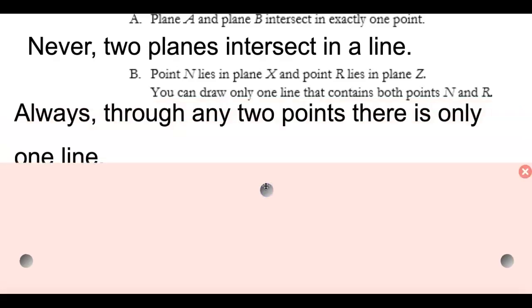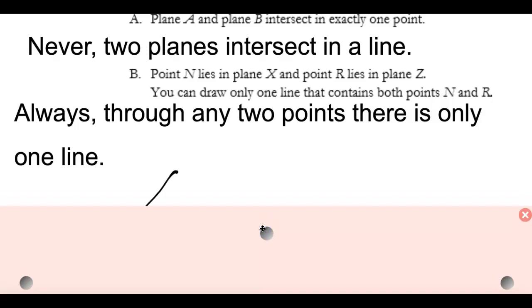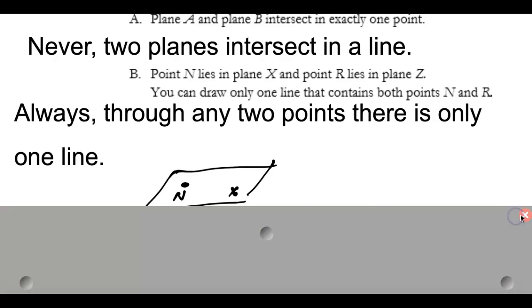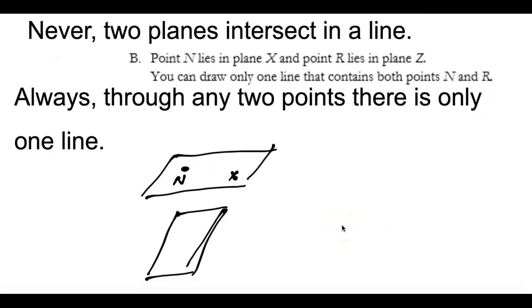That is actually true, because if we have a couple of planes here, and let's say here we have plane X, and then we have point N, and let's say we have another plane down here, this other plane Z, and it contains this point R. The only possible line that you could draw is one line through those two exact points.